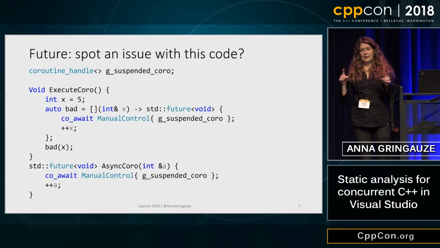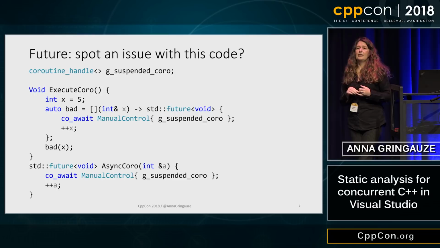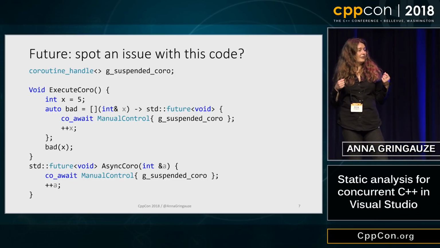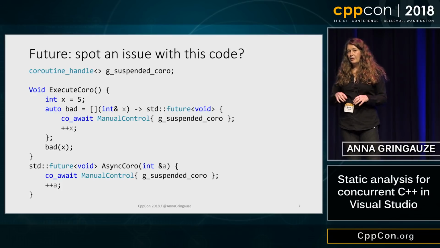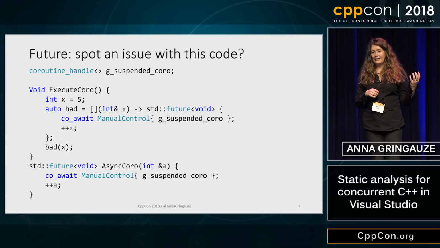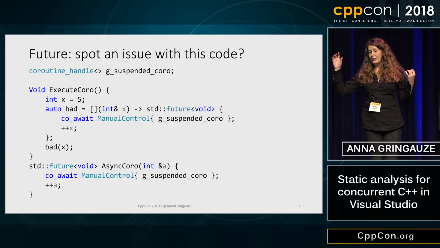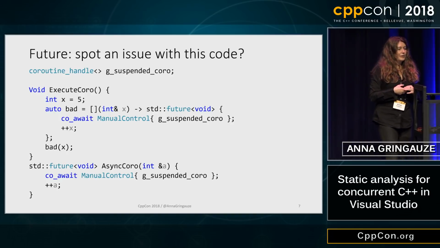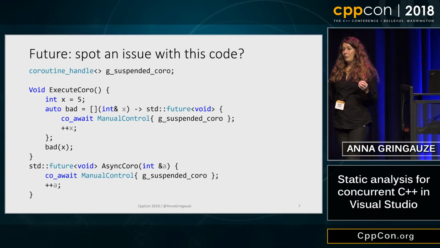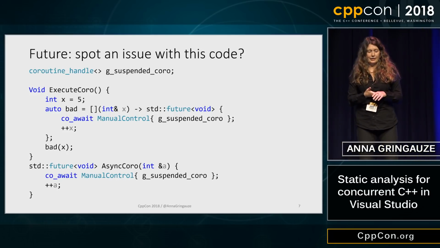In example 1, execute coro, we have an X that lives on the stack, and we created a lambda called bad that fires a coroutine when called. If you call this lambda without the co_await keyword, you basically fire off the coroutine and immediately exit the function. So X is on the stack, and at the point of execution of the coroutine, somewhere in the future, X will be dead. The same example without the lambda, async coroutine, is more of a possibility of an error than an actual error, but it's still good to be addressed.